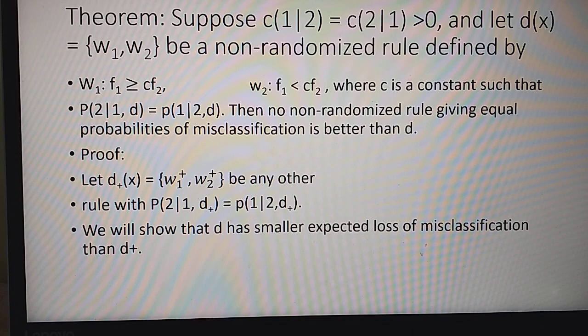The regularity conditions and assumptions are that suppose C12 is equal to C21, which is greater than 0.